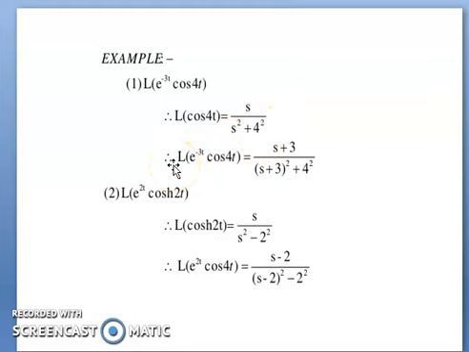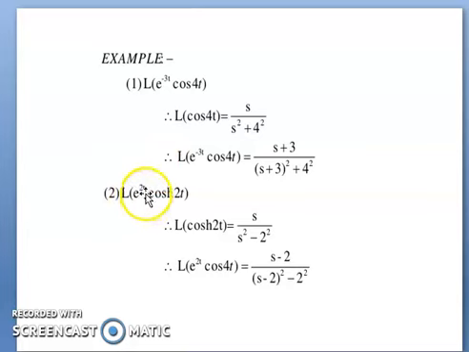Now using the first shifting theorem, for e to the power minus 3t cos 4t, s becomes s plus 3. Wherever there is s, it becomes s plus 3, so we get s plus 3 divided by (s plus 3) whole square plus 4 square. If it were positive, it would be s minus 3 divided by (s minus 3) whole square plus 4 square.